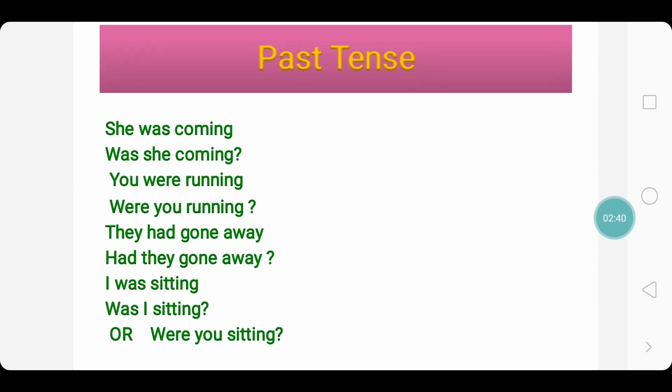On to the past tense. She was coming. The question is, was she coming? You were running. The question format is, were you running? They had gone away. For that, the question might be, had they gone away? I was sitting. The question may be, was I sitting?